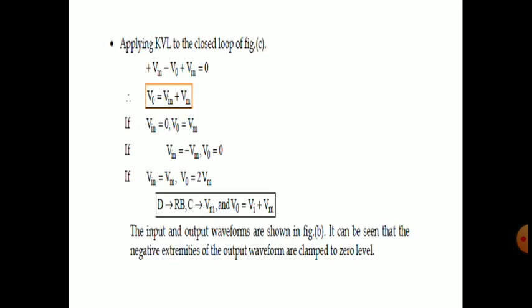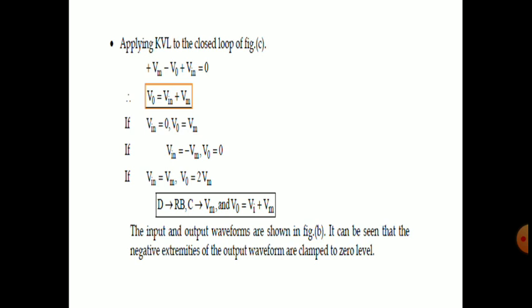Applying KVL, as already we have discussed, we get V output is equal to what? Vin plus Vm. If Vin is equal to 0, then V output is equal to Vm. If Vin is equal to minus Vm, then V output is equal to 0. If Vin is equal to Vm, then V output is equal to 2Vm. So first we are applying KVL to the closed loop, right?